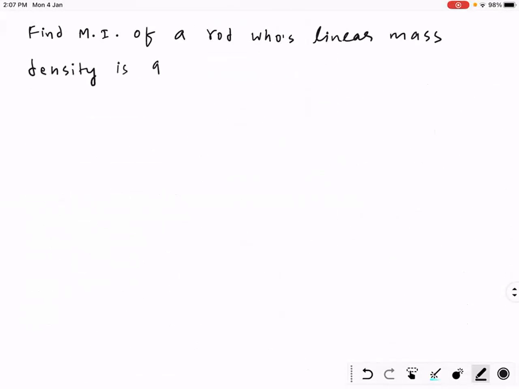Now see, find the moment of inertia of a rod whose linear mass density is given by lambda is equal to alpha plus beta x, about its one end.